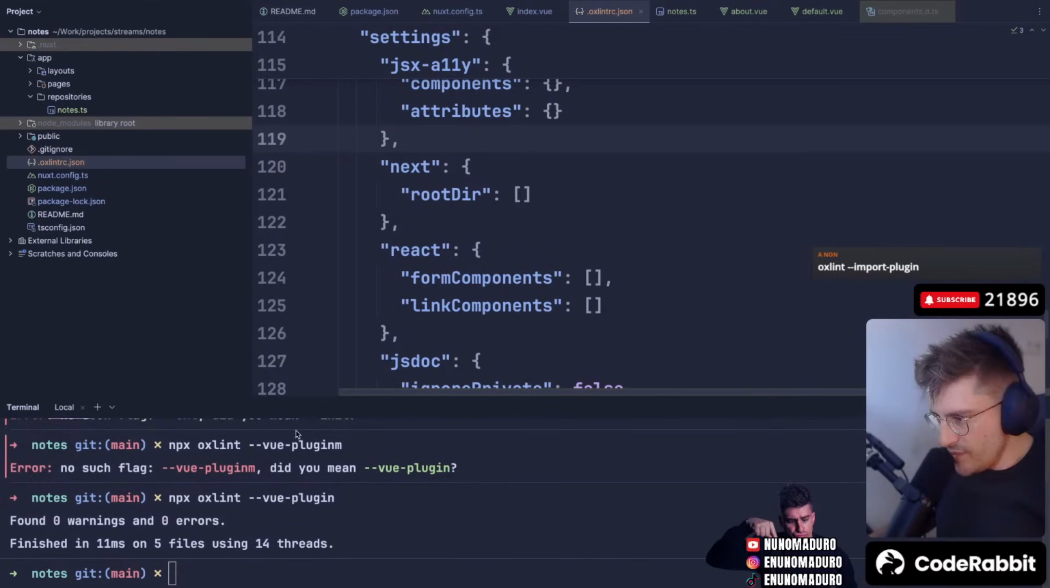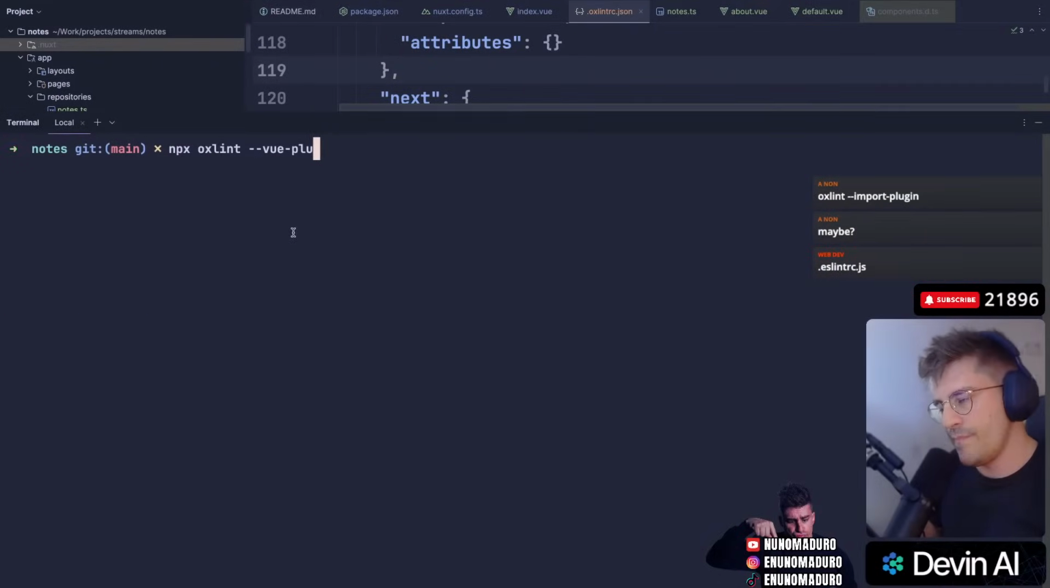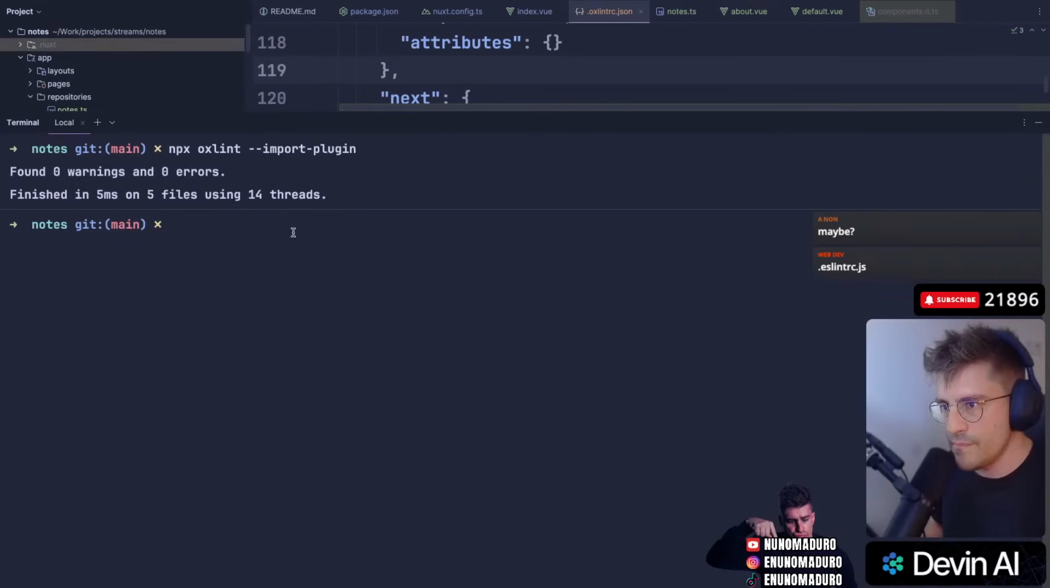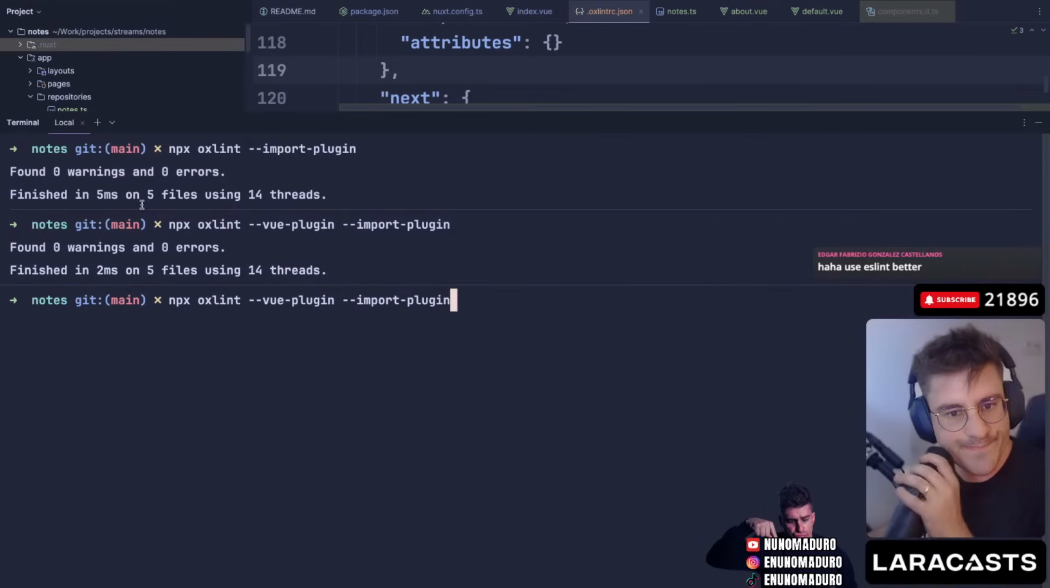Import plugin. Okay, another one. Import plugin. Still not working. Still not working.